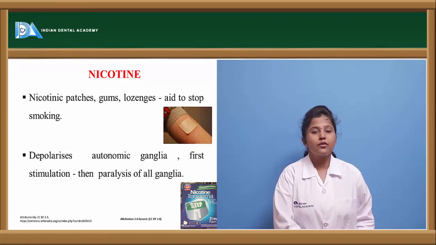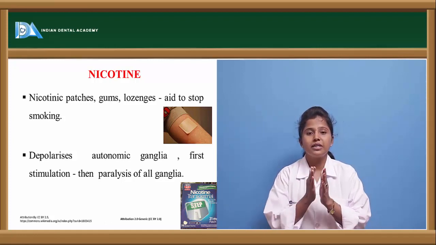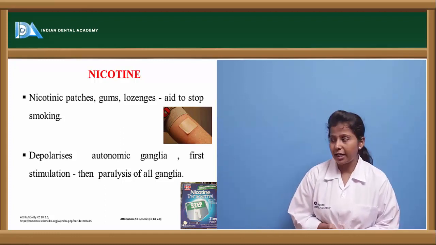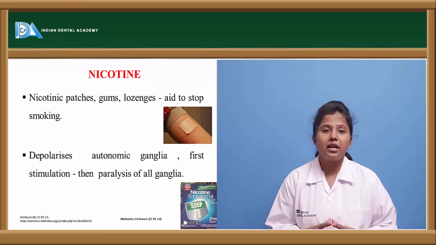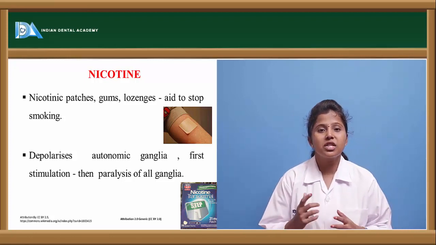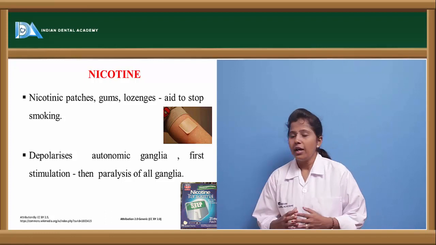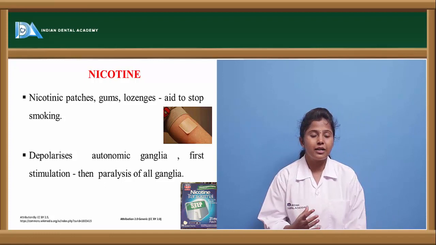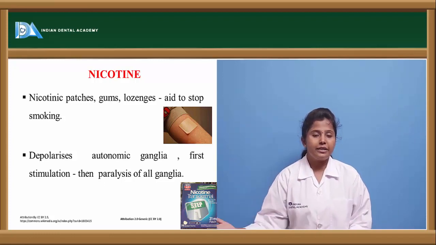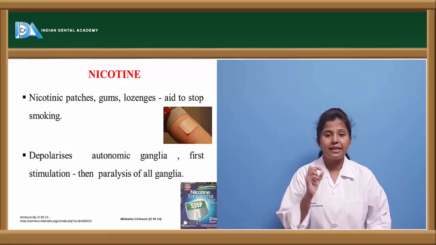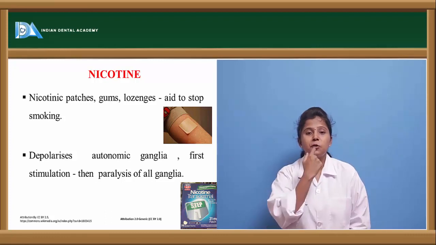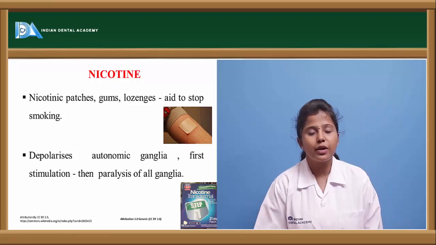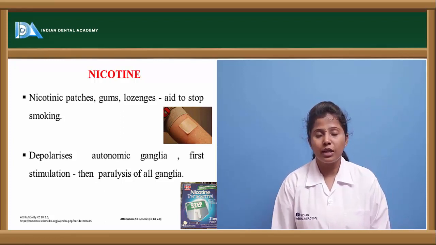Nicotine is one of the drugs which blocks acetylcholine from binding to the nicotinic receptors and exerting its actions. Nicotine is mainly formulated in the form of patches, gums, lozenges, as well as other formulations. The patches we just have to apply on the skin, and with the gums, when we chew them, nicotine enters into the body. Nicotine is available in the market in these formulations.